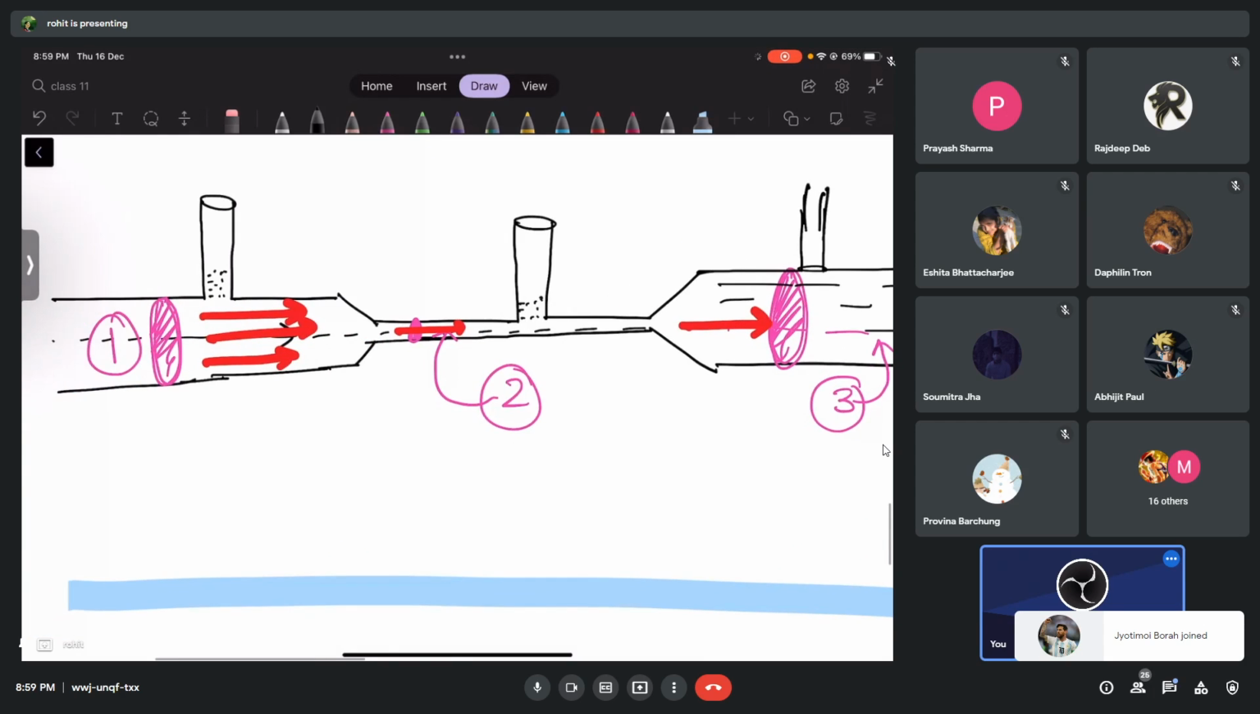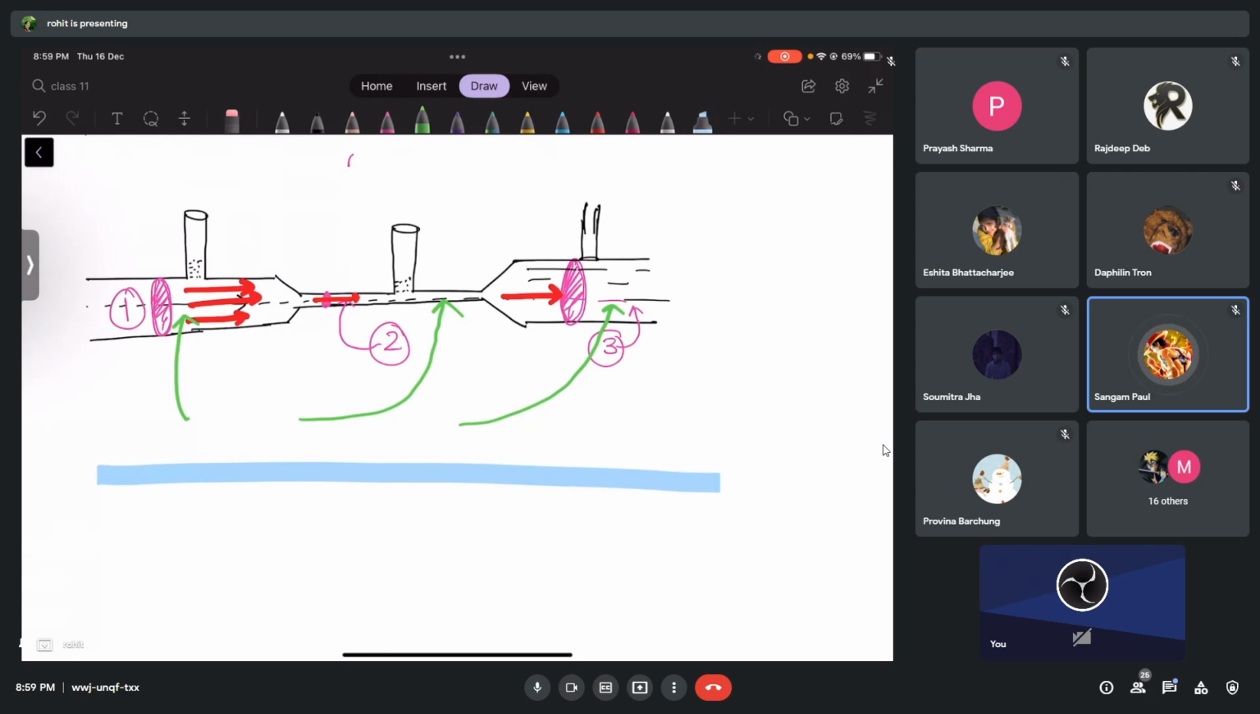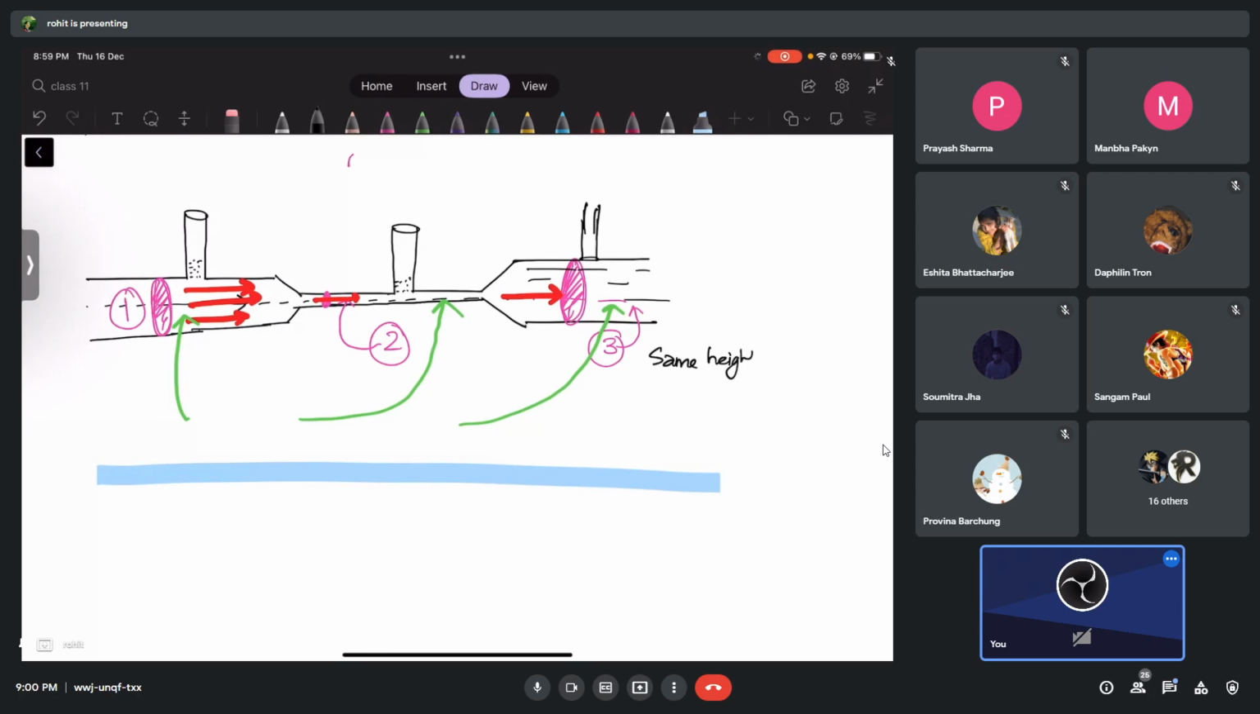First of all, because it's a horizontal pipe, what about the potential energy here, here, and here? Are they different or the same? They are at different height or the same height? Same height. All these 3 cross sections have the same height. That means the potential energy at all three will be the same.